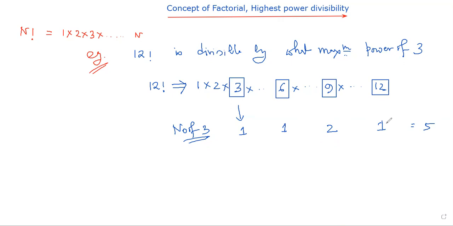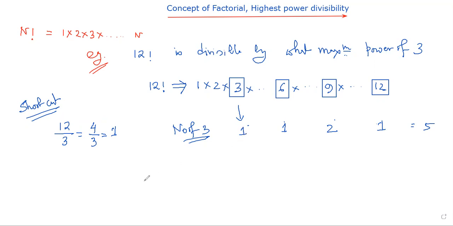Now these are 2 layers. One layer is divisible by 3 once, and another, 9, is divisible by 3 square. In this way. In shortcut, what should I do? Shortcut technique: the 12 I will divide by 3. The first layer I will get is nothing but 4, 4 such numbers: 1, 2, 3, 4. Again, if this number is more than or equal to the divisor, I will go on dividing once again. I will get one more, and that one more is due to that 9.